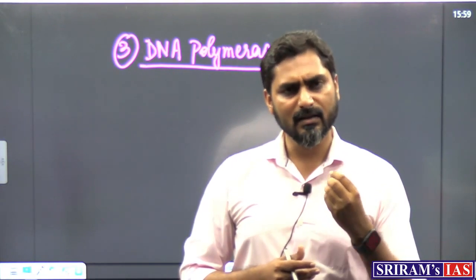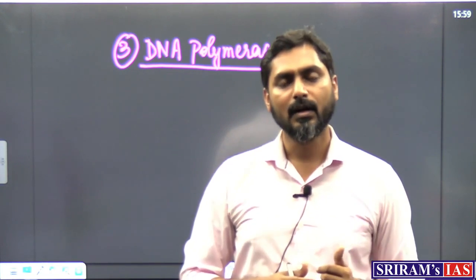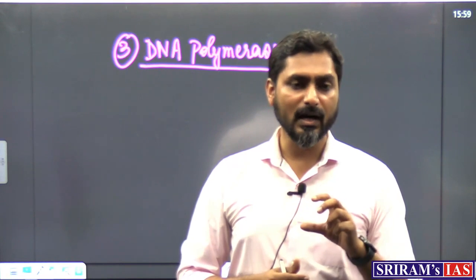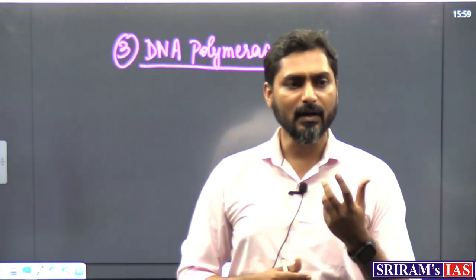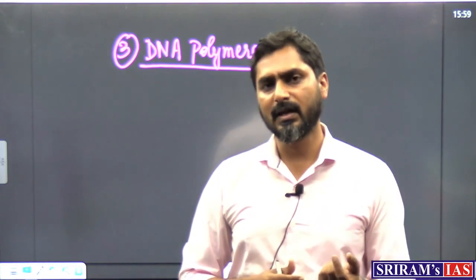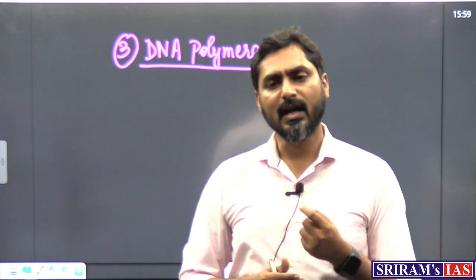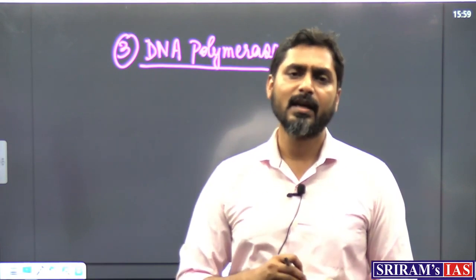So let me take another case: how do we manufacture insulin in the lab? So what is insulin? Insulin is a hormone which our body produces in order to reduce the blood sugar. But if a person becomes diabetic, he or she is not able to produce insulin. So in that case, what has to be done? Insulin has to be provided to such persons externally.